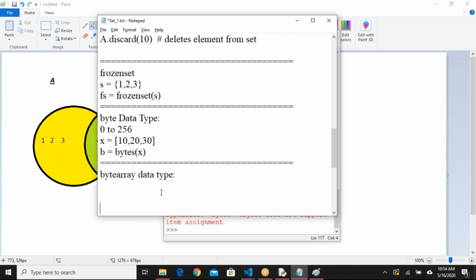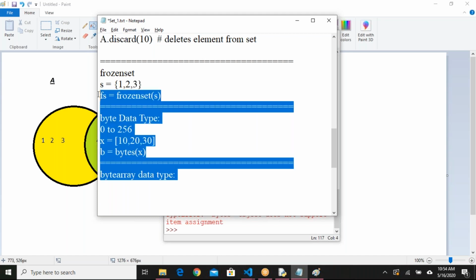I'll share notes related to this part. A couple of examples will be there. Just refer to them when you have some free time. Mostly next week I'll try to share all the core Python notes. Just keep it in your mind as part of the syllabus: byte and byte array are there. If someone asks you, you should at least have some idea. But in real time, do we use it? We don't use it frequently, not so important.